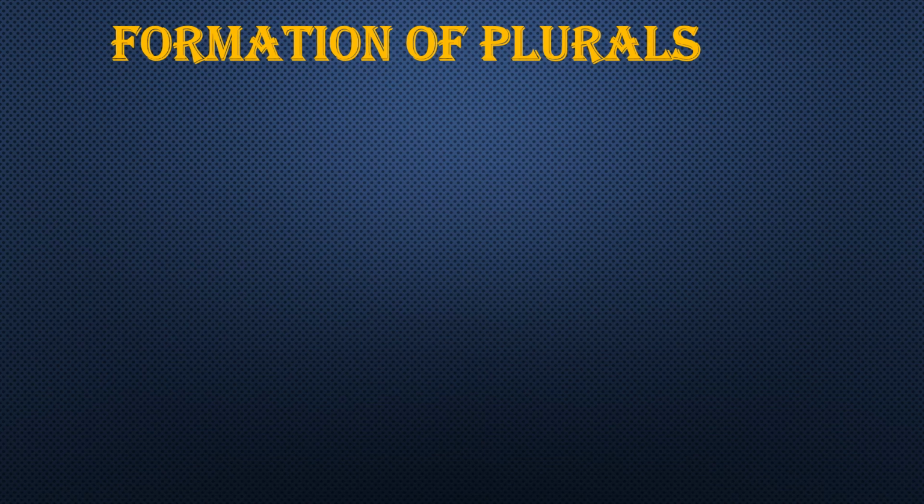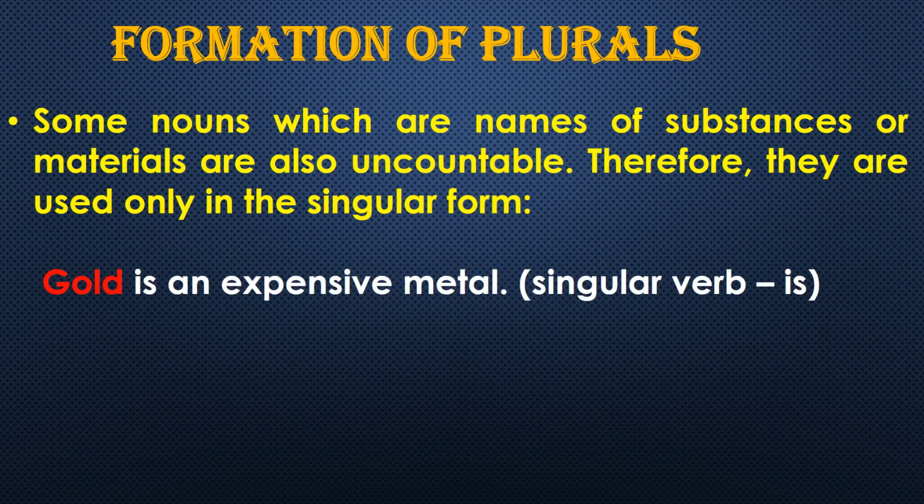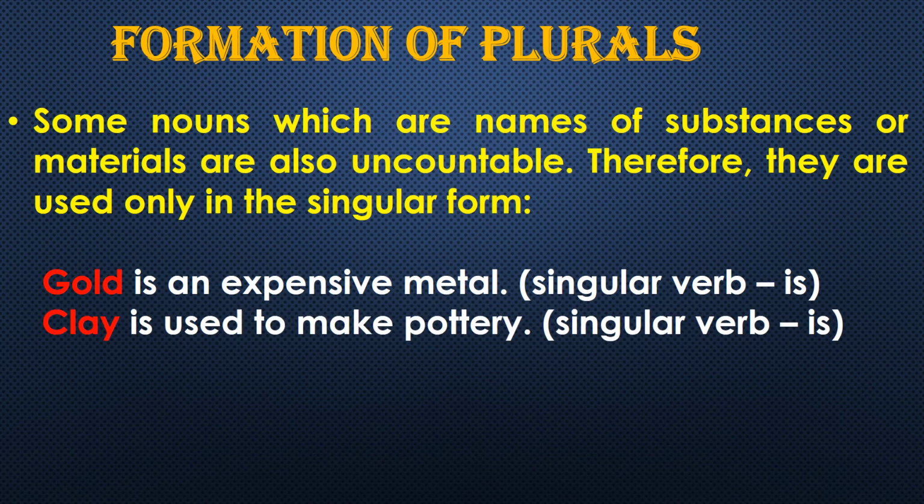Right? So next is that some nouns which are names of substances or materials, means the material nouns that we have learned in the types of noun, right, are also uncountable. Materials are also uncountable. So therefore they are used only in the singular form. Like gold is an expensive metal, right? Golds is an expensive metal, or golds are expensive metals, that will be wrong. So we are using singular is over here. So gold is used as singular. Clay is used to make pottery. Okay, so clay is also used as singular over here.